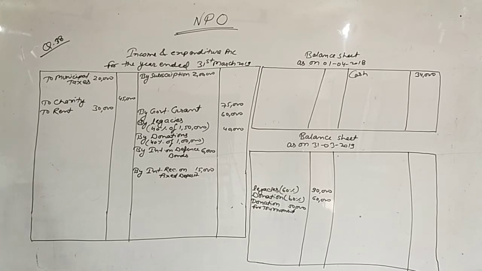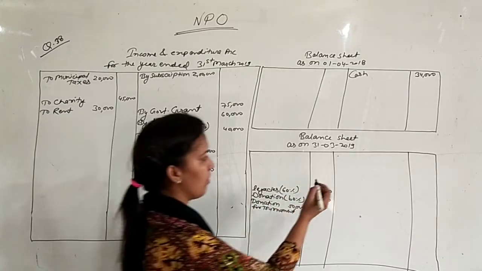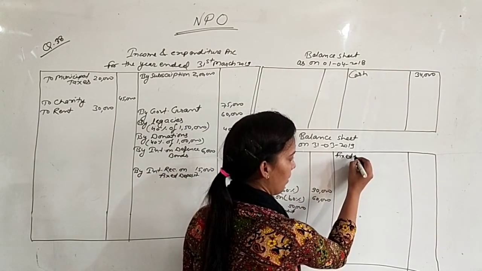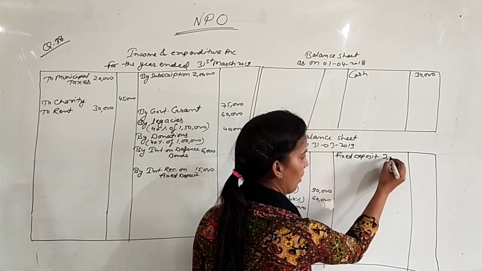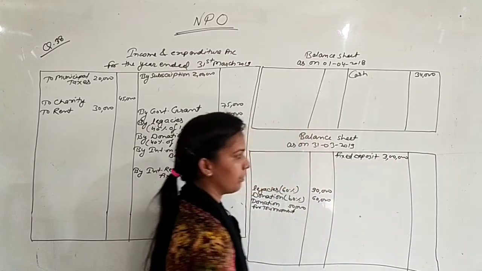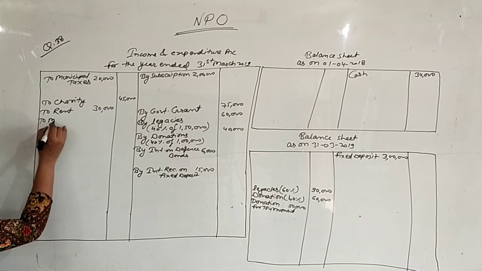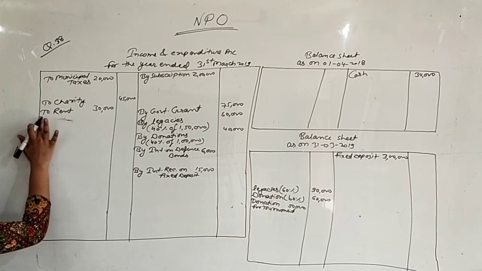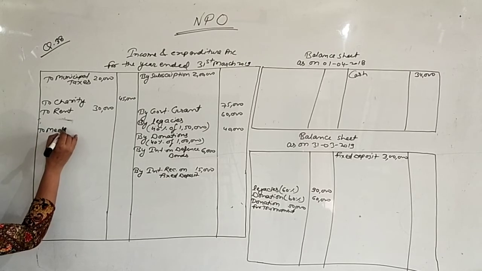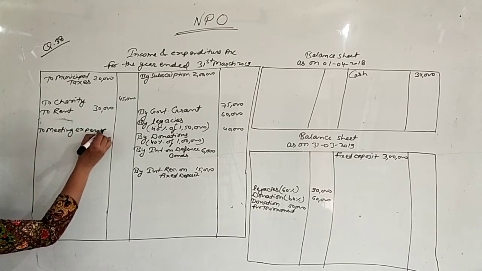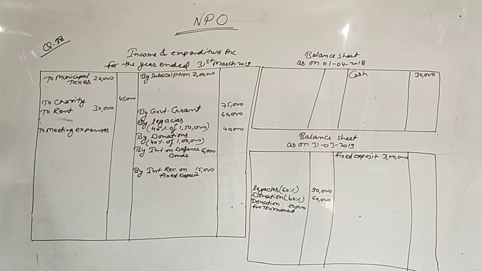Next is fixed deposit with bank, 3 lakh rupees. Fixed deposit we will write on the asset side. Fixed deposit 3 lakh rupees. Meeting expenses 25,000. We have to give some space for rent's additional information. So write here, to meeting expenses 25,000.